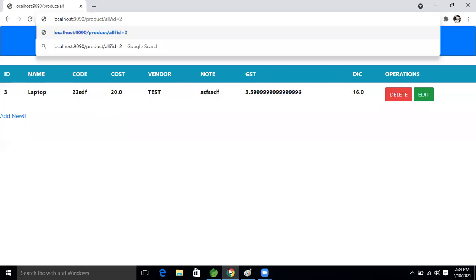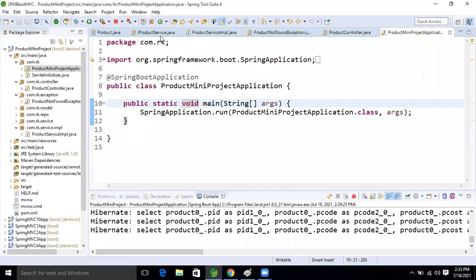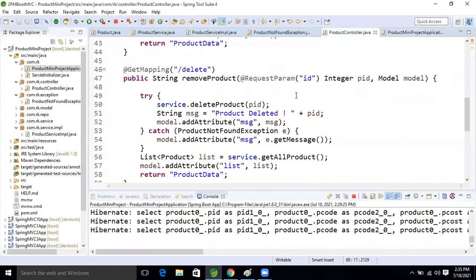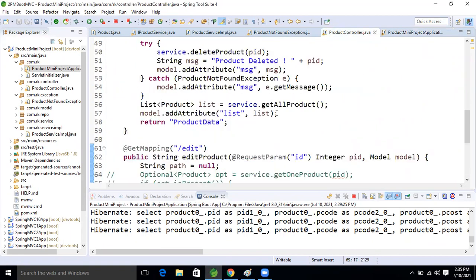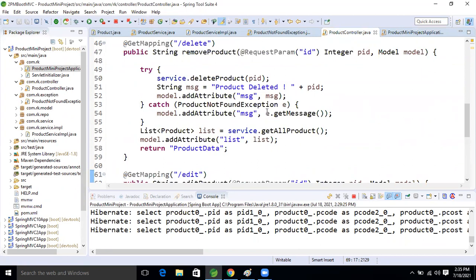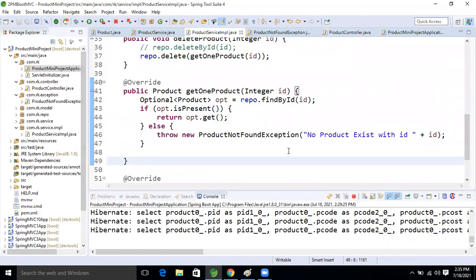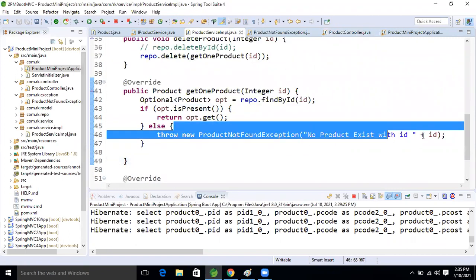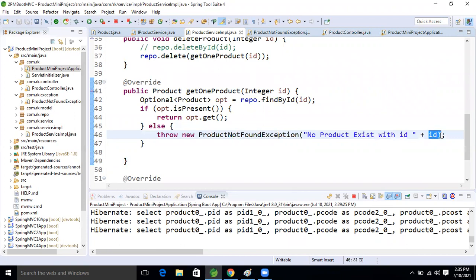Exception came, but we wrote some logic, right? We wrote logic using a custom exception in the controller class. Our service logic will execute, and we will get this message: no product exists with the ID.